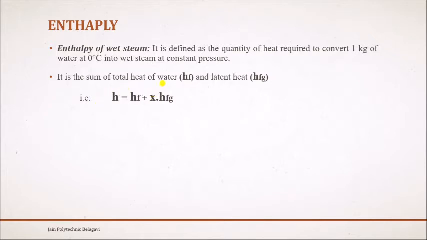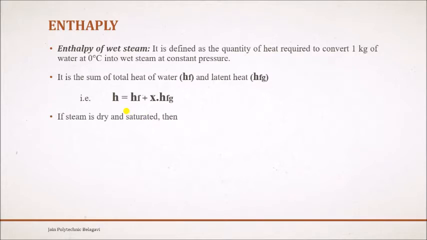In wet steam there will be a certain amount of water particles, and the remaining will be dry steam. Clear? So whenever we use wet steam, we have to use this X, so that it tells us how much amount of water particles are suspended in the steam. So H is equal to Hf, which is the total heat of water, plus X into Hfg, where Hfg is the latent heat.